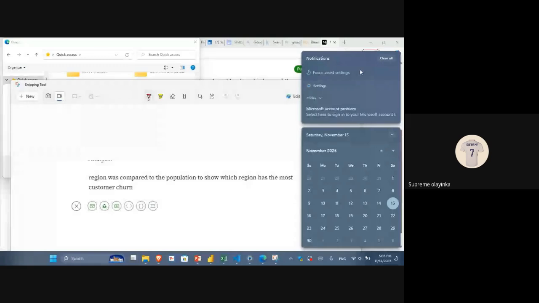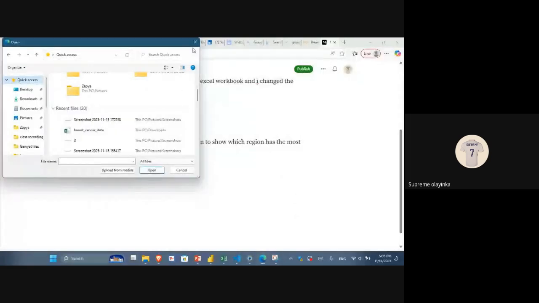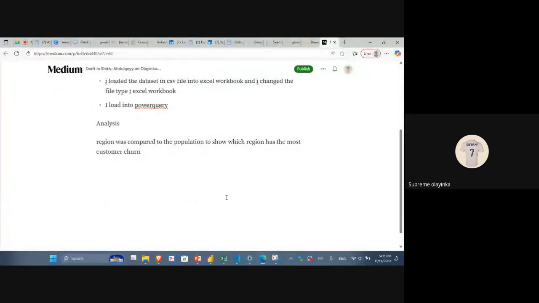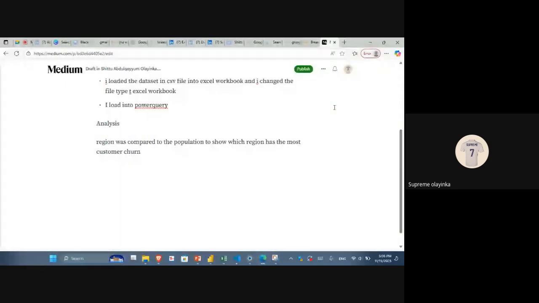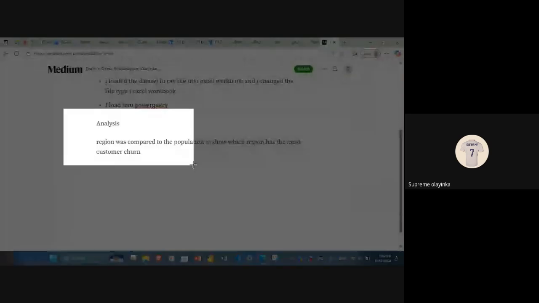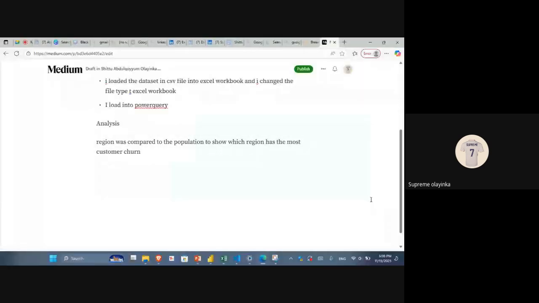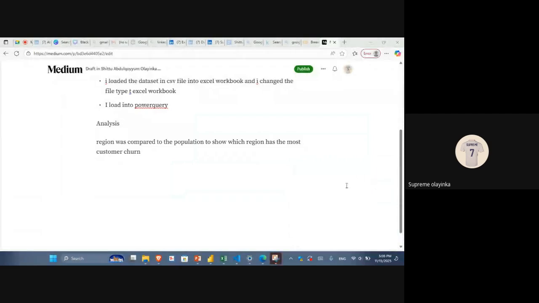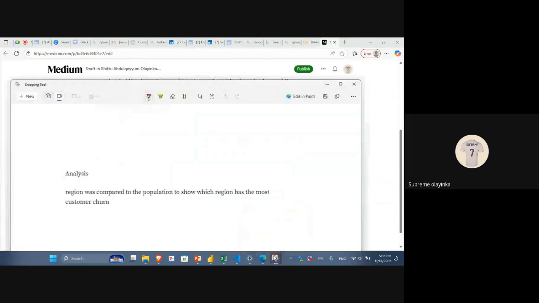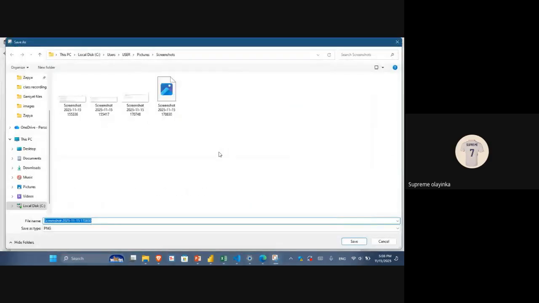If it is my laptop, it will save directly. But this is not my laptop, so let's do Windows Shift S again. Then you screenshot it, and you can save it here. You click on the image, then save it. Let's say we are saving it with F, just a single F. We don't have that time.